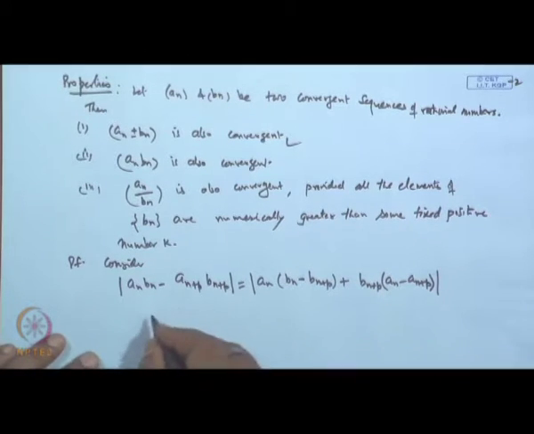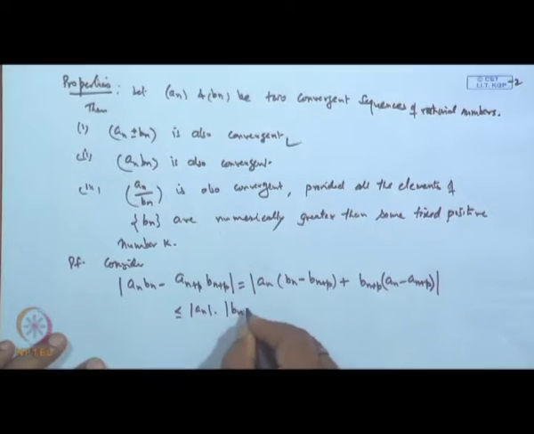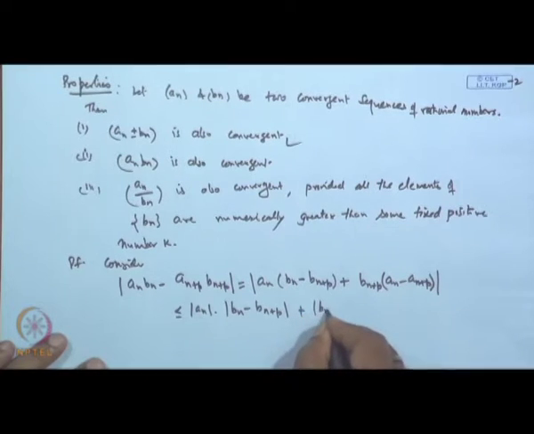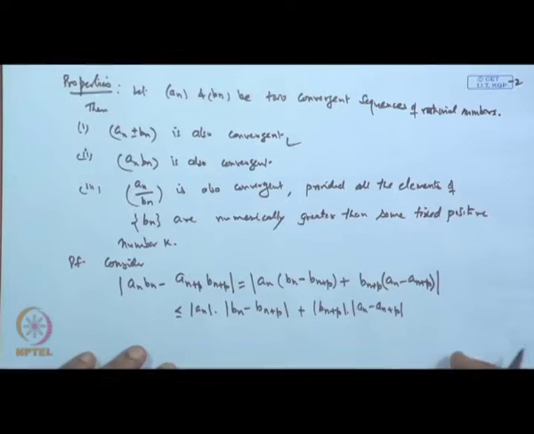Now, this is less than or equal to mod of a n into mod of b n minus b n plus p, plus mod of b n plus p into mod of a n minus a n plus p. Is it not? This is just the modulus property, because mod of x 1 plus x 2 is less than or equal to mod x 1 plus mod x 2.